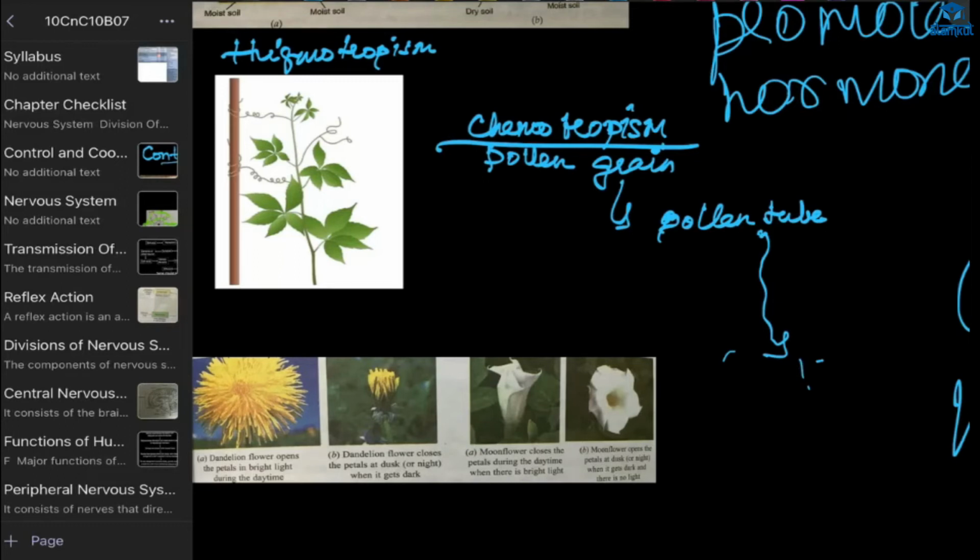Okay, there the pollen tube will release the male gamete, and inside the ovule there will be the female gamete. Both will fuse, and they will form a zygote. Understood? And this is our chemotropism.